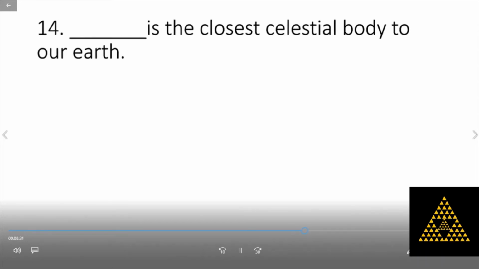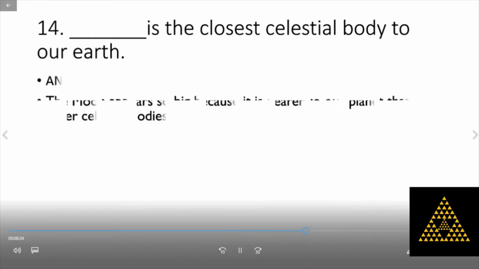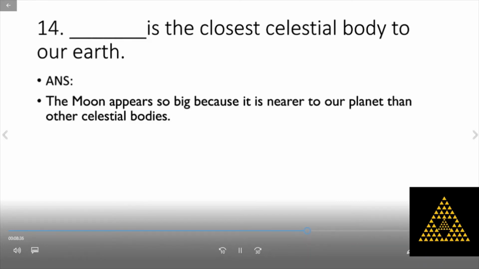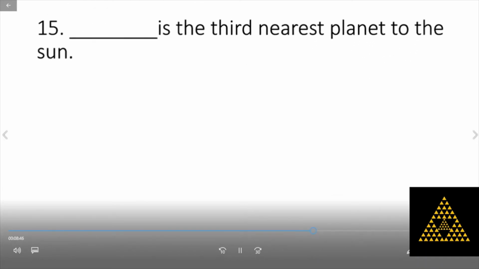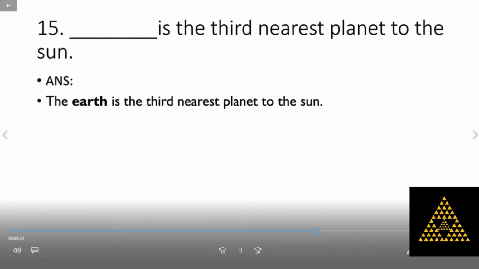The Moon is the closest celestial body to our Earth. The Moon appears so big because it is nearer to our planet than other celestial bodies. Earth is the third nearest planet to the Sun.